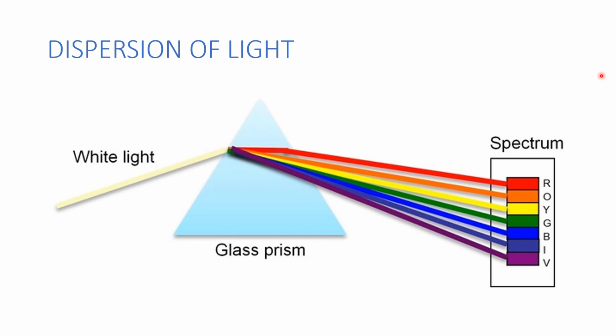So these are the very important concepts in the light chapter. Hope you understood these concepts, and in the next video we will discuss the structure of the human eye.